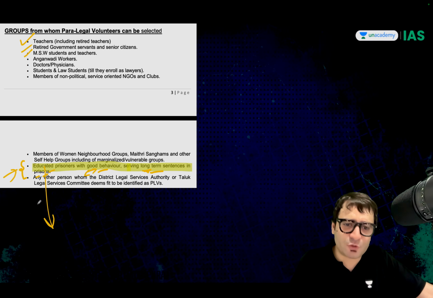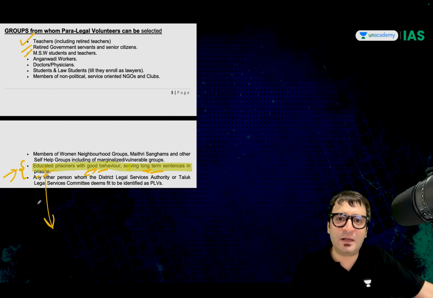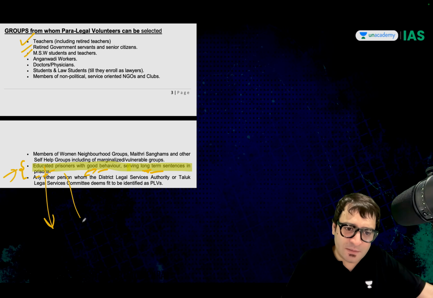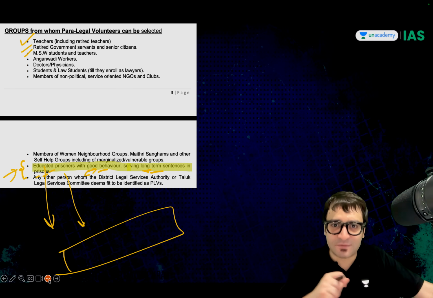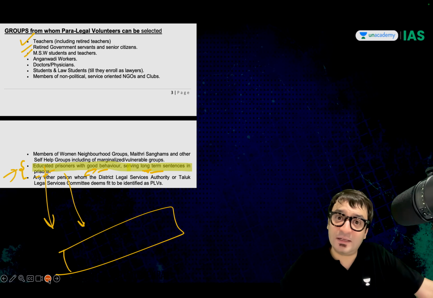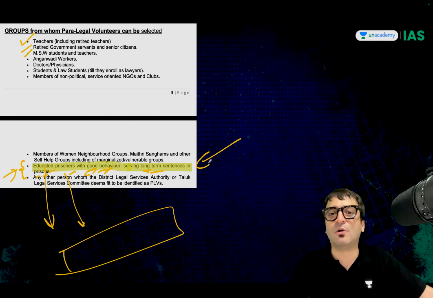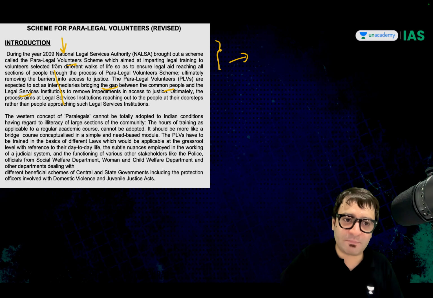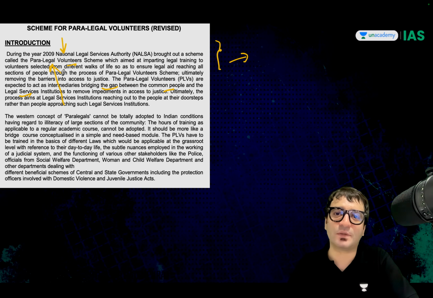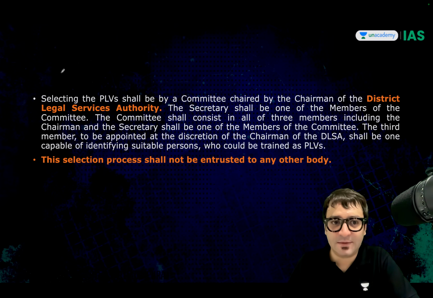Similarly, these are the individuals who have faced the law. They know how lawyers deal, how policemen deal. They would be in a better position to guide these people when they interact with the legal service institutions, provided they are of good behavior. And if you are an educated prisoner with good behavior, you can also be appointed as a paralegal under the Paralegal Volunteer Scheme of 2009. But who selects these paralegals?